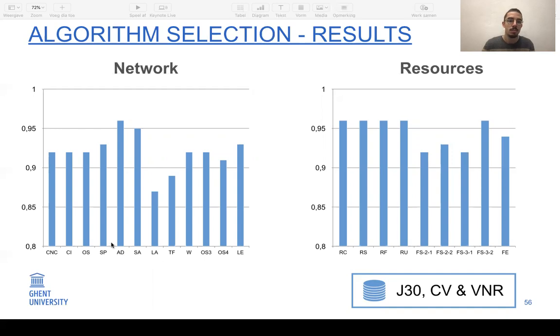So we see that the AD and the SA indicator perform best for the network measures, while for the resource measures, all existing measures work well, and also this one. So interestingly, some of these well-performing measures did not perform well in explaining the instance complexity. So apparently these two criteria can differ quite a bit.